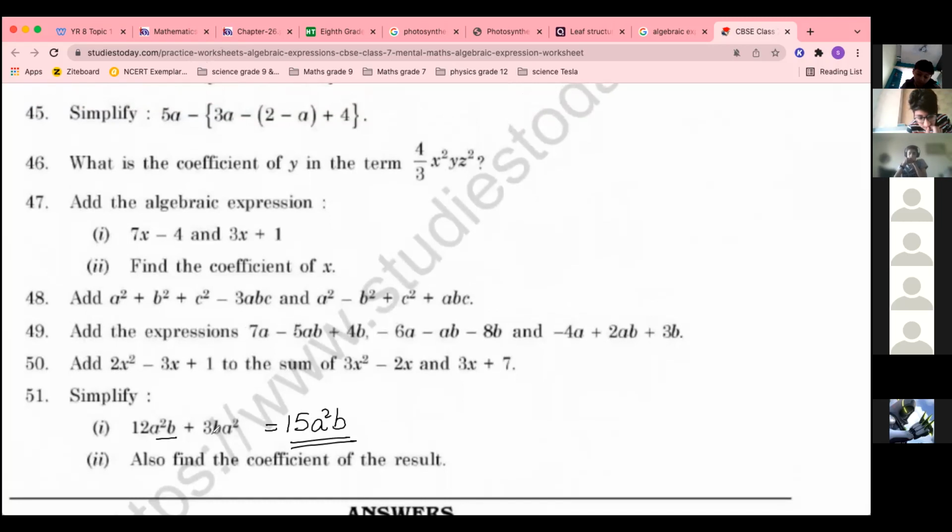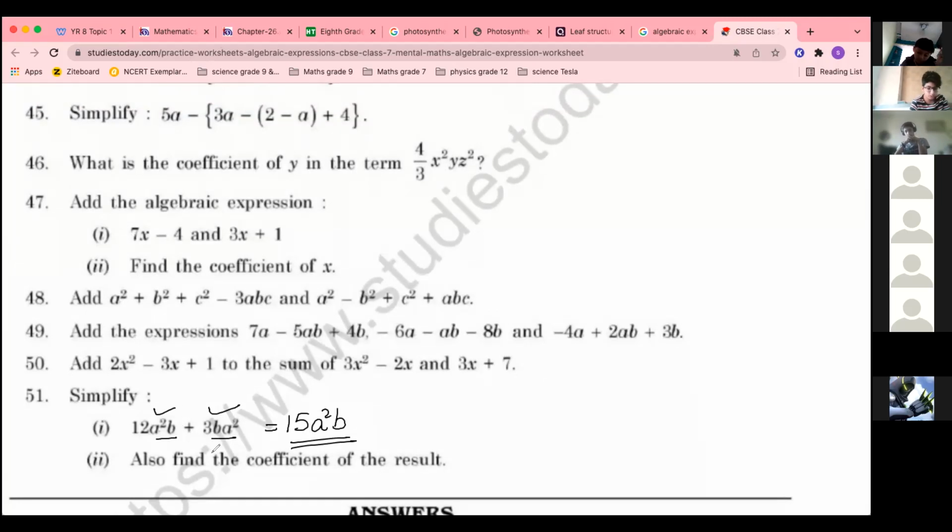It is the same, a square b and ba square are the same. So these are like terms. Ma'am, we can tell ab square also or a square b also, right? No, you can say 15ba square or 15a square b. Okay, so what is the coefficient of the result? So here you will say constant. 15 is the coefficient. Coefficient is a constant.